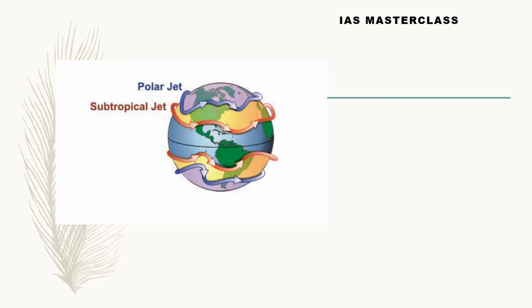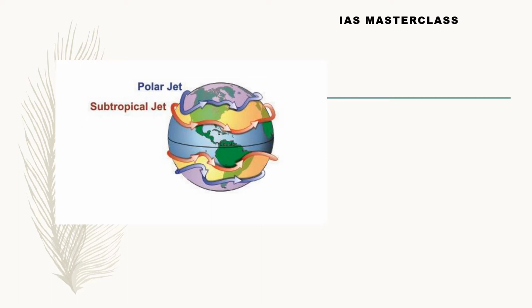Both these jet streams are circumpolar. The polar jet is actually the most extensive of the jet streams. It is thicker and more extensive, it circles across the globe, and its velocity is much higher.